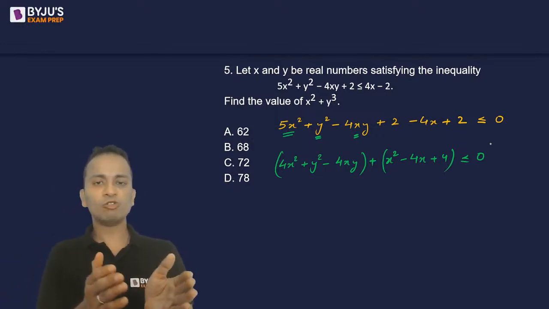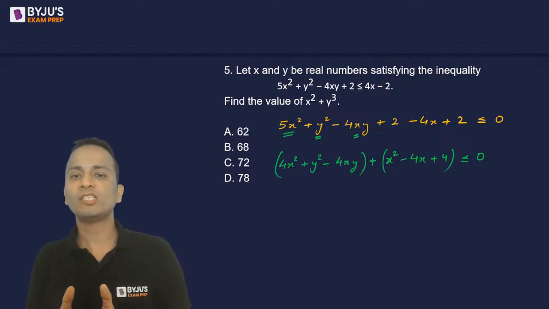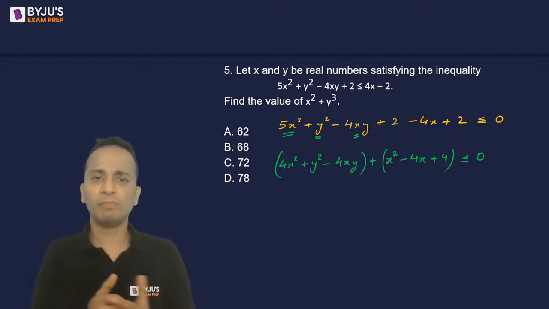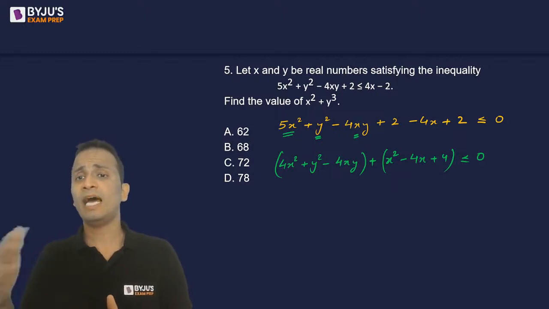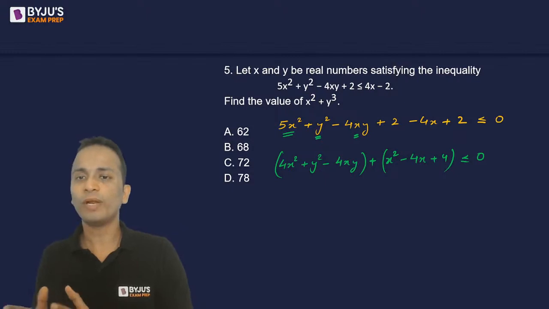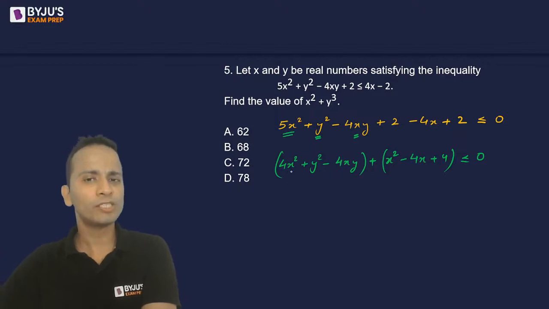So now, 4x square plus y square minus 4xy can be written as a perfect square of something, and the leftover portion x square minus 4x plus 4 can also be written as the perfect square of something. So let's do it. 4x square can be written as 2x whole square.